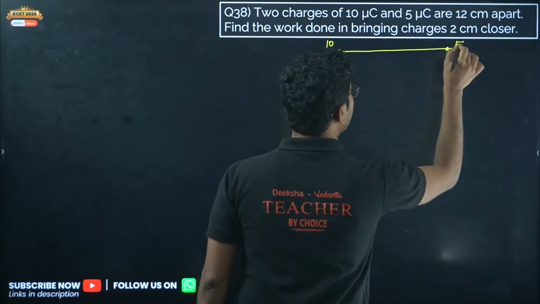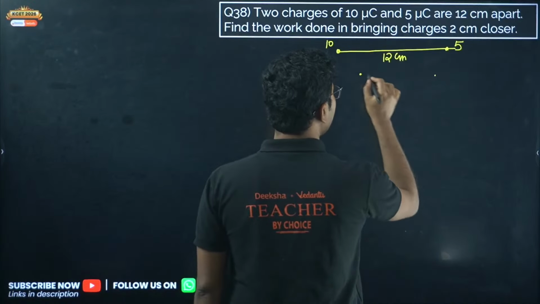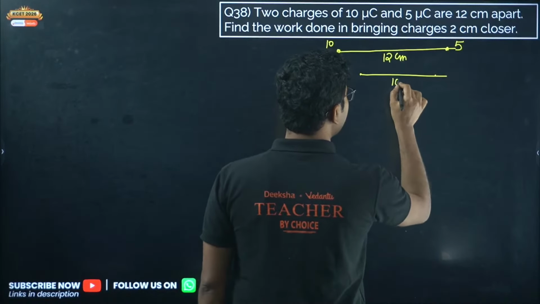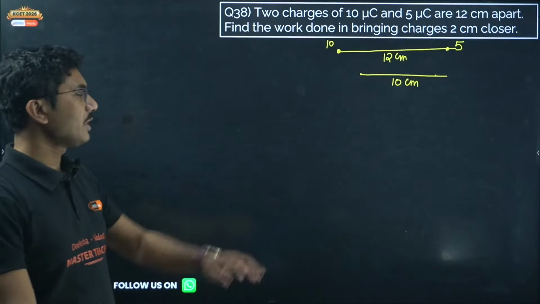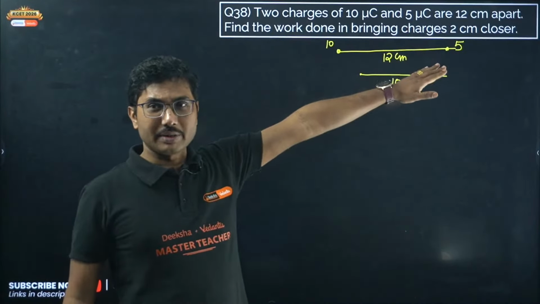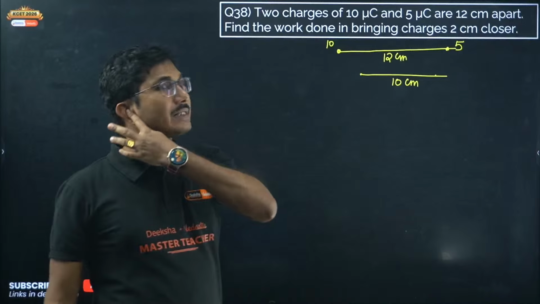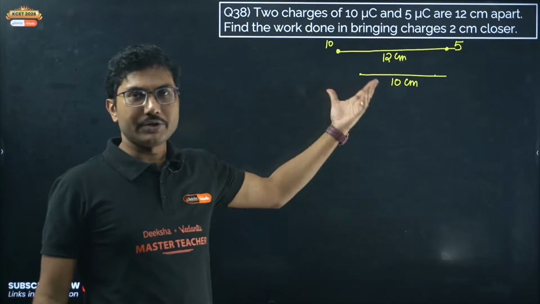Initially they are at a distance of 12 centimeter. Now if you bring them 2 centimeter closer, the distance will become 10 centimeter.